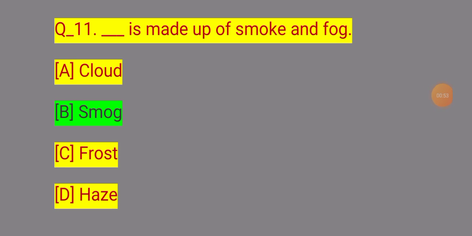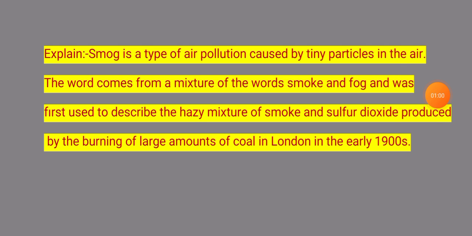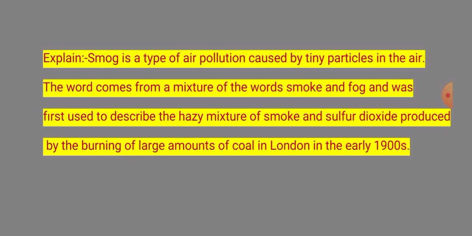Number B, smoke. Smog is made out of smoke and fog. 11 number question explanation: Smog is a type of air pollution caused by tiny particles in the air. The word comes from the mixture of the words smoke and fog, and was first used to describe the hazy mixture of smoke and sulfur dioxide produced by the burning of a large amount of coal in London in the early 1900s. Next question.